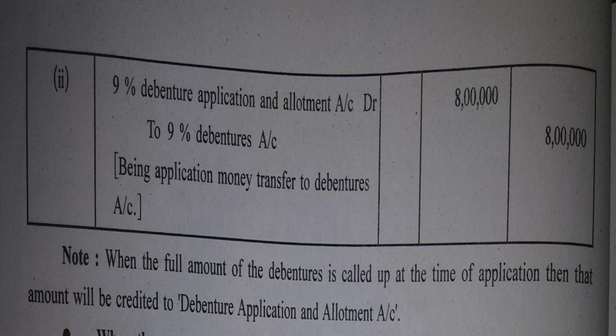When the full amount of debentures is called up at the time of application, all they are trying to say is that whenever the company calls the entire amount of debenture along with application, it is to be credited to debenture application and allotment account.